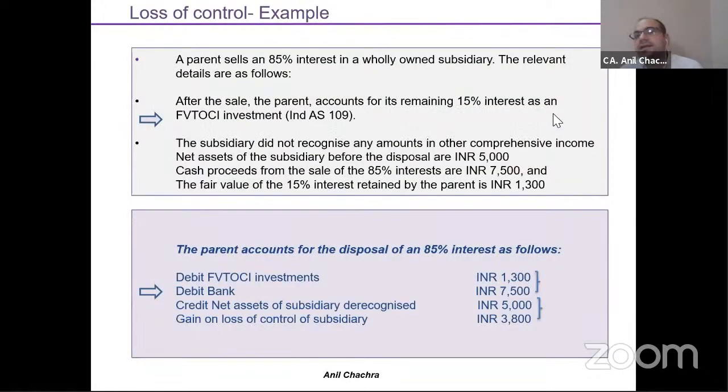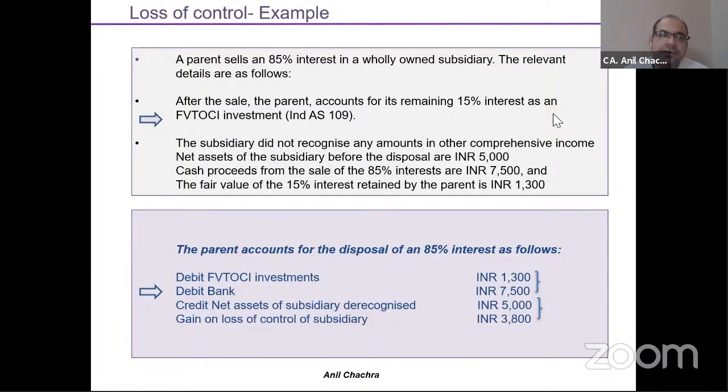We can understand this through one example, how you can measure your investments wherein you have lost your control. Suppose a parent sells 85% interest in a wholly owned subsidiary. The relevant details are as follows. After the sale, the parent accounts for the remaining 15% interest as fair value through other comprehensive income under Ind AS 109, meaning fair value. So 85% I have sold and 15% I am retaining, and the retained investment would be covered under the financial instruments standard.